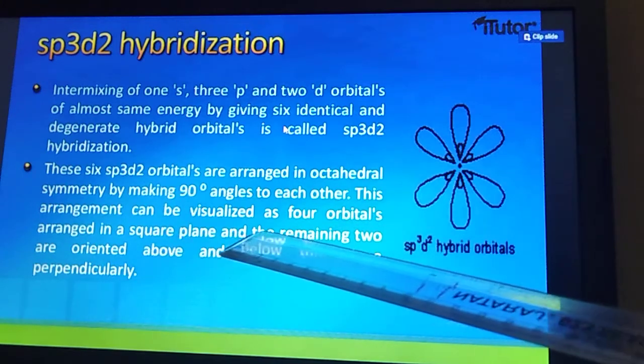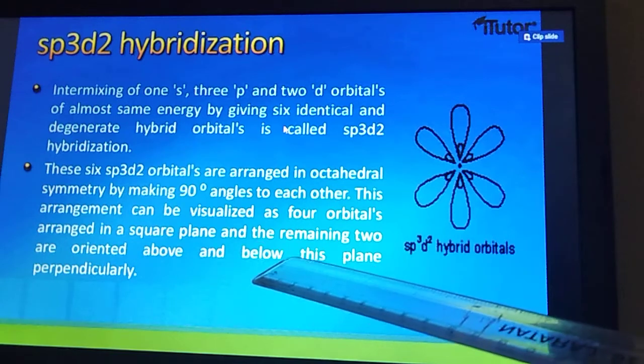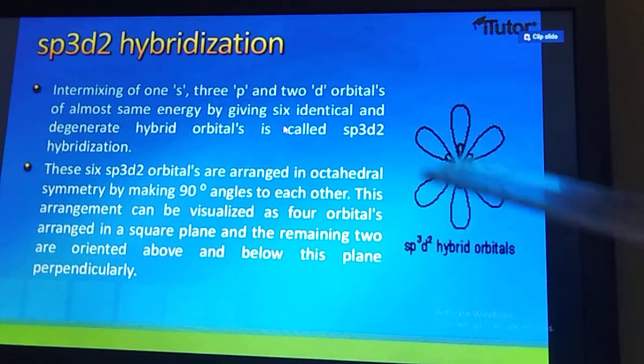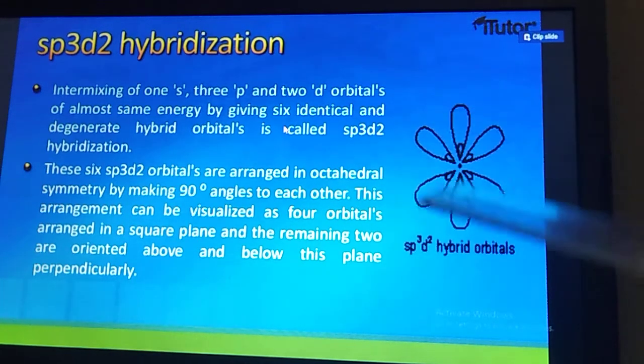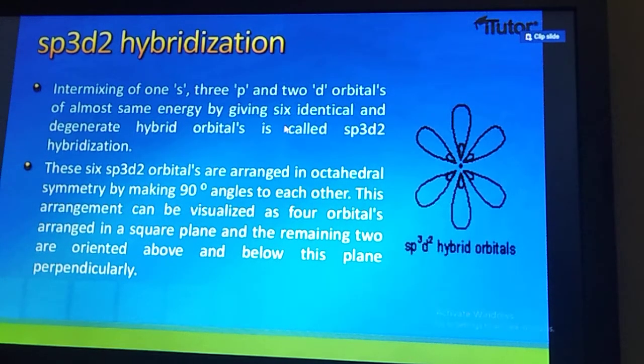This arrangement can be visualized as 4 orbitals arranged in the square plane and the remaining 2 oriented above and below this plane. So there are 4 orbitals, 1, 2, 3, 4 in a square, and 2 above and below the plane. This kind of hybridization is known as sp3d2 hybridization, student. Now let us move to another type of hybridization. SF6 is an example of sp3d2.